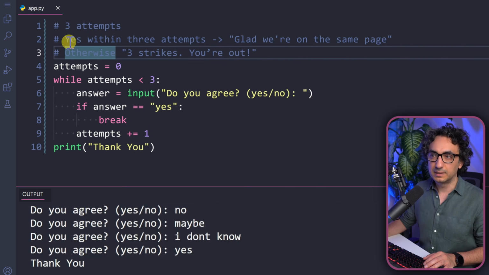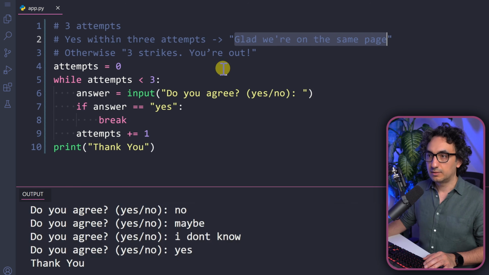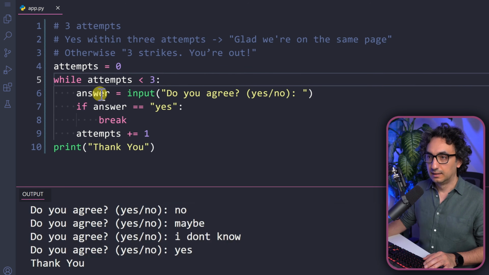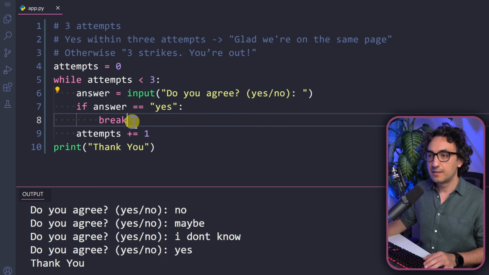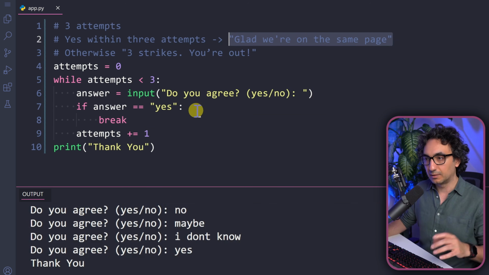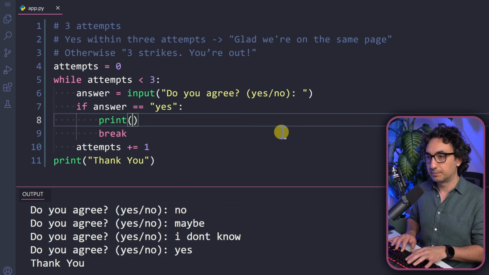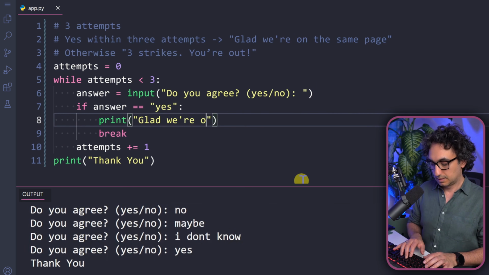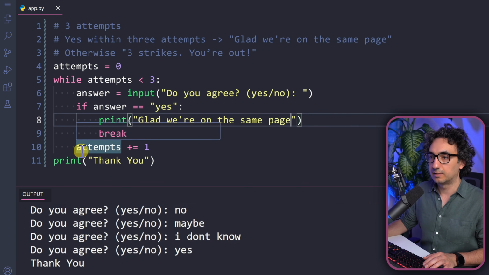Now to the next requirement, we're going to say if the user did answer with yes within the 3 attempts, we have to print this message. So again, in our logic, what we are saying is: get me a value from the user, and if the value is yes, then break. So that means this is a perfect place to print this message. So not only breaking out of the loop, we would like to give this nice message where we can print, Glad we are on the same page. After that, we break and then we increase the attempts.